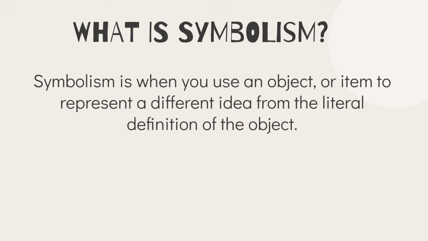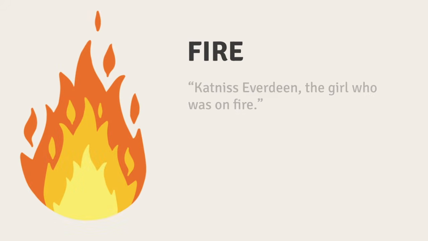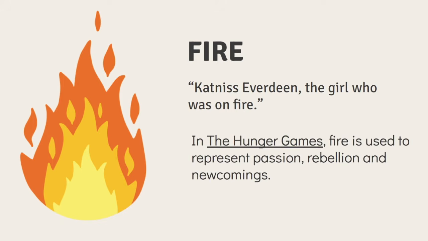So let's get into some examples of how symbolism has been used in some books. First, we have fire. Katniss Everdeen, the girl who was on fire. You may recognize this quote from Suzanne Collins' The Hunger Games. Now we know that fire in this situation does not mean that Katniss Everdeen is actually on fire. Instead, in The Hunger Games, fire is used to represent passion, rebellion, and new beginnings. So when they say Katniss Everdeen, the girl who was on fire, it represents the new hope that Katniss Everdeen symbolizes.